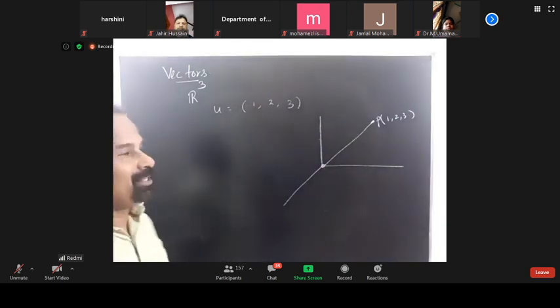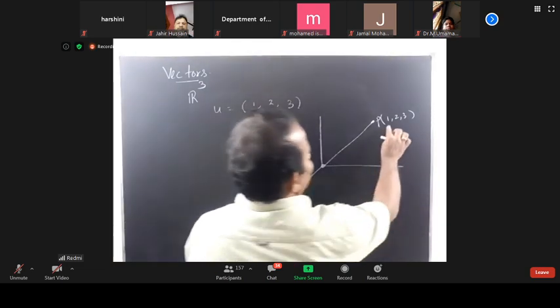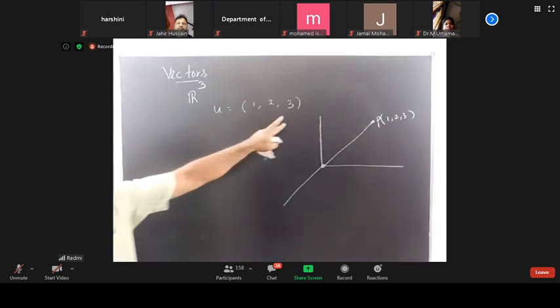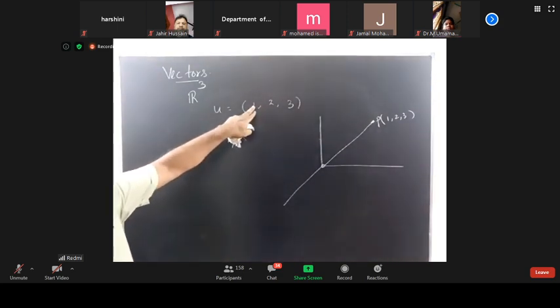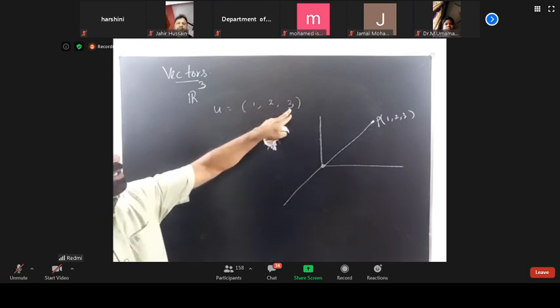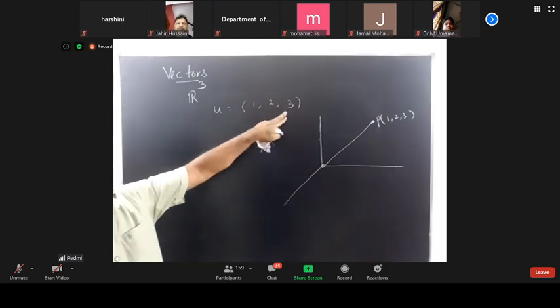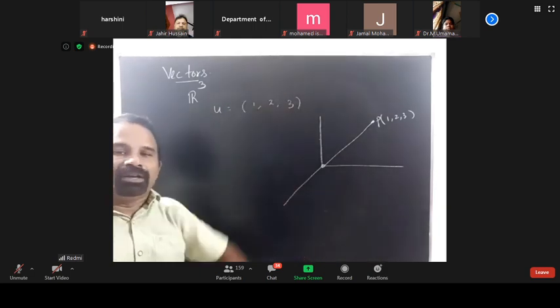The first number represents the first coordinate, the second the second coordinate, and the third the third coordinate. So this represents the position of the point.